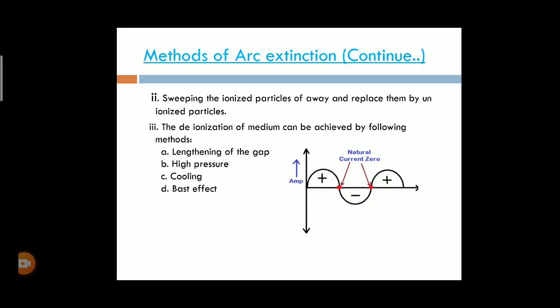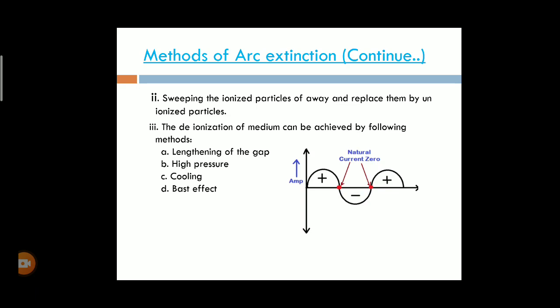Due to ionization, an arc is produced. By replacing the ionization particles with unionized particles, we obtain the reduction of the arc. Next is deionization, which is reached by the following methods.